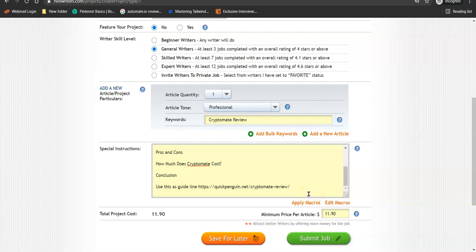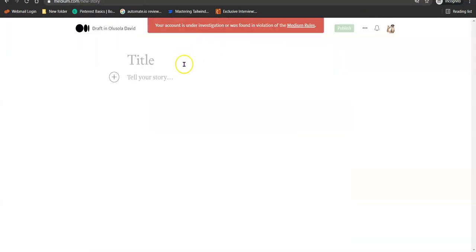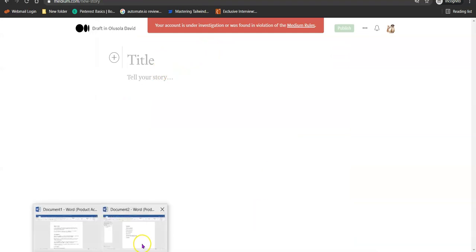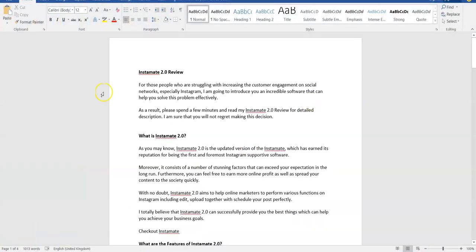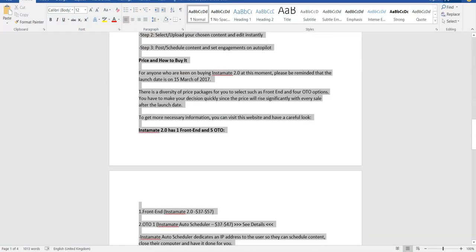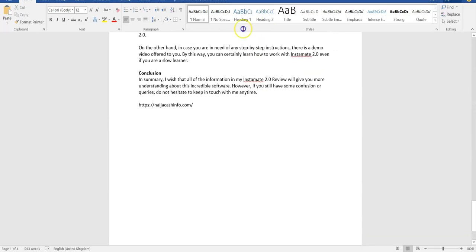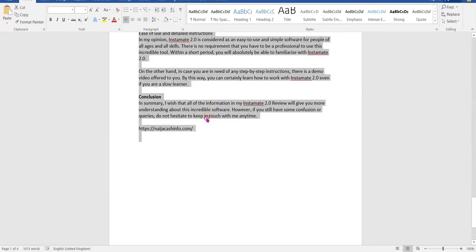Once they've written the content for you, what you simply need to do is come back to the Medium platform. Let's assume this is the content we've written, and this is the content we want to publish on Medium. So I'm simply going to copy this and work with this.